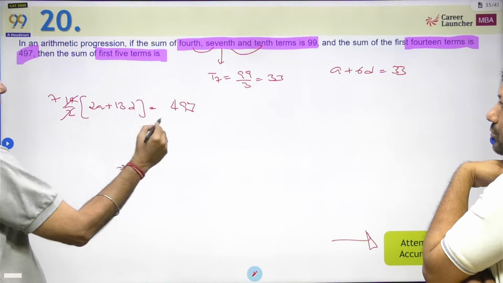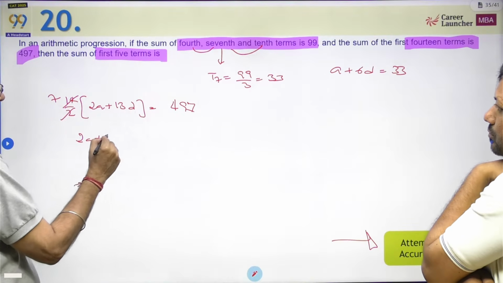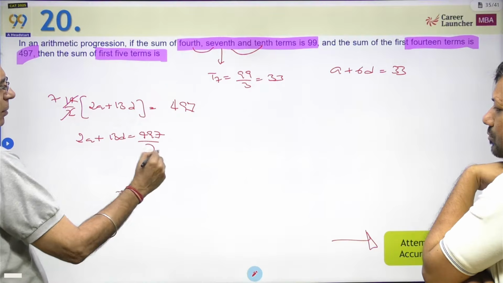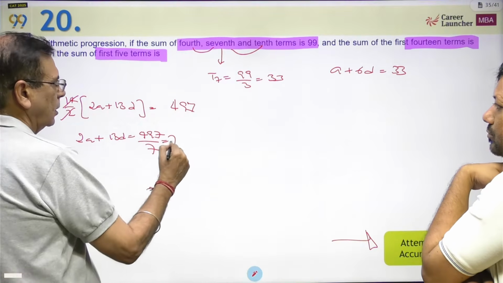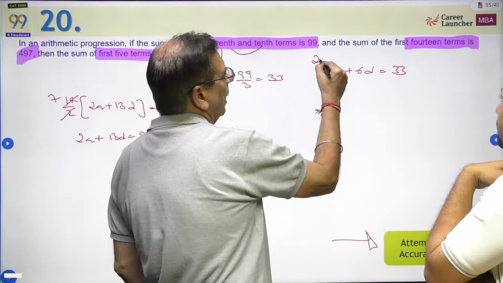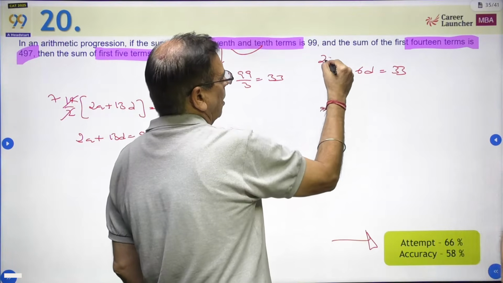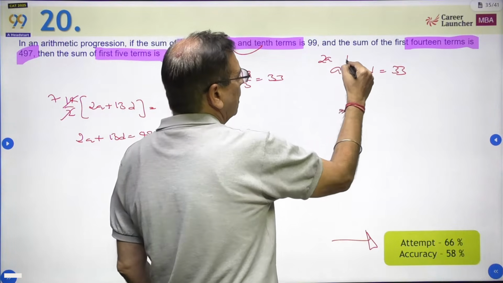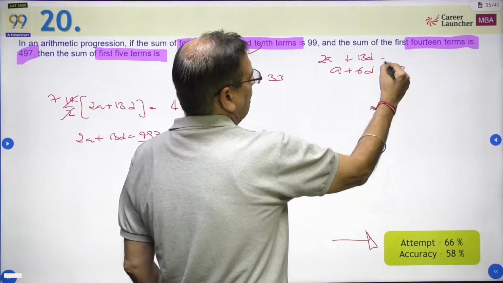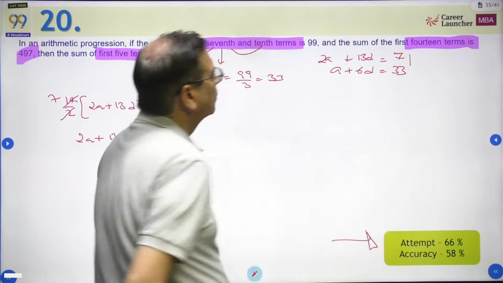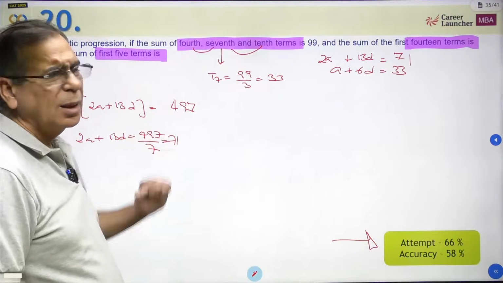And we can even say 2a plus 13d is equal to 497 by 7, which becomes 71. So we can say 2a plus 13d is equal to 71. Two equations, two variables, you can find everything.